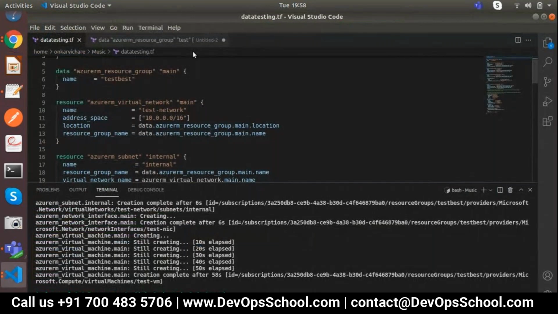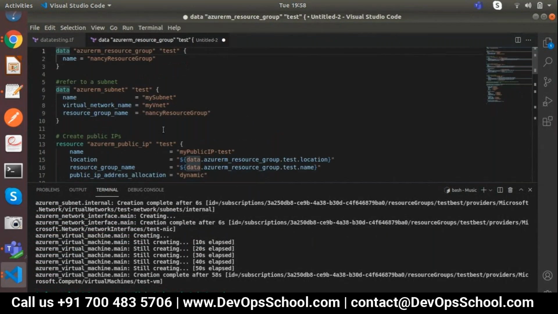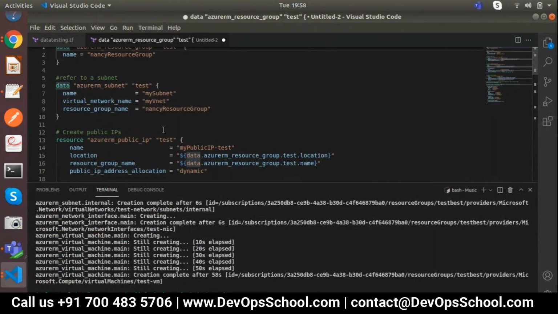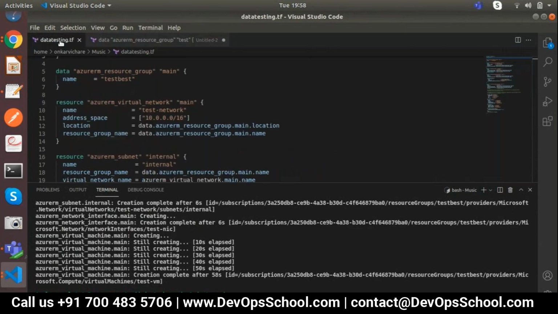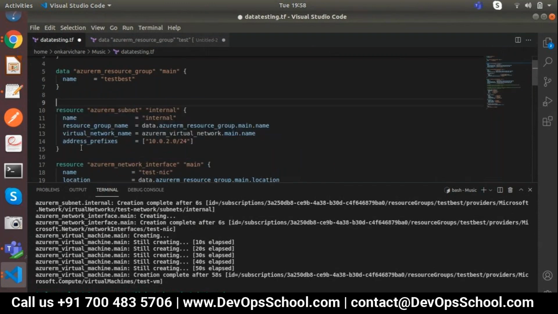Now let's try with the VNet, right? So remove this. We don't want this. We don't want the subnet as well. Subnet we require, right? Subnet also we don't require, calling method required. One minute.